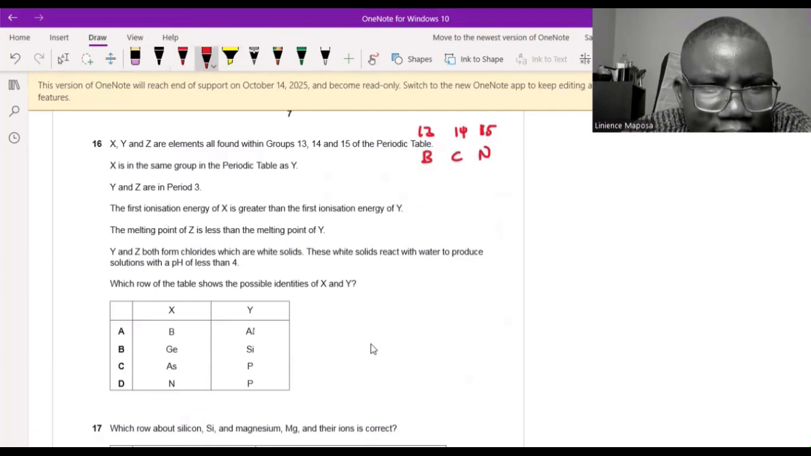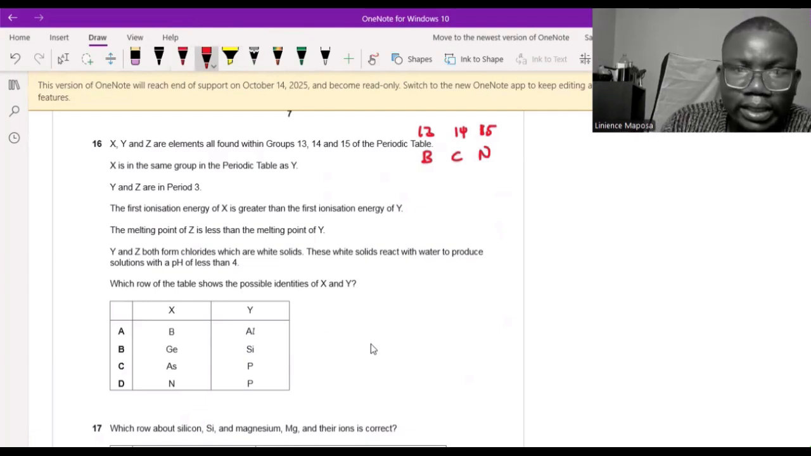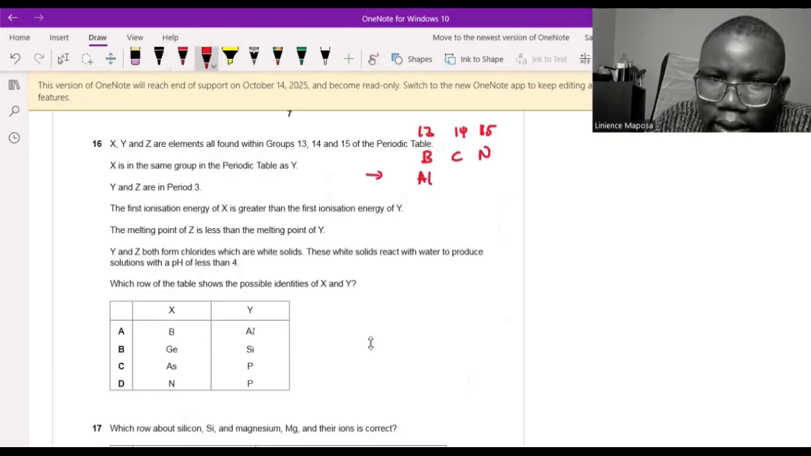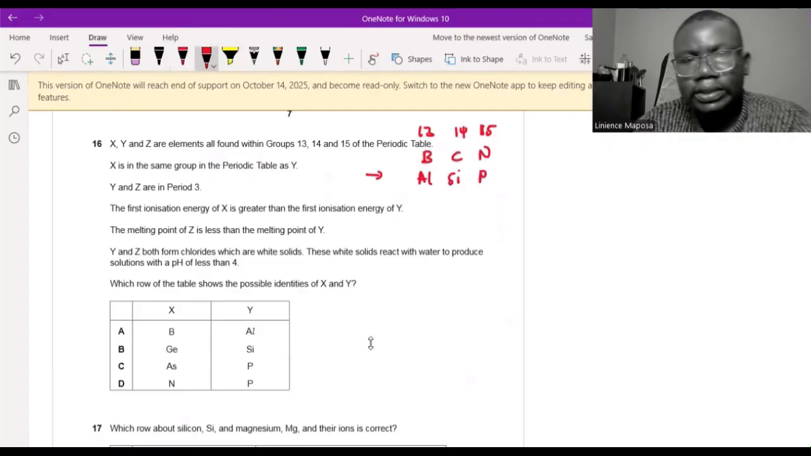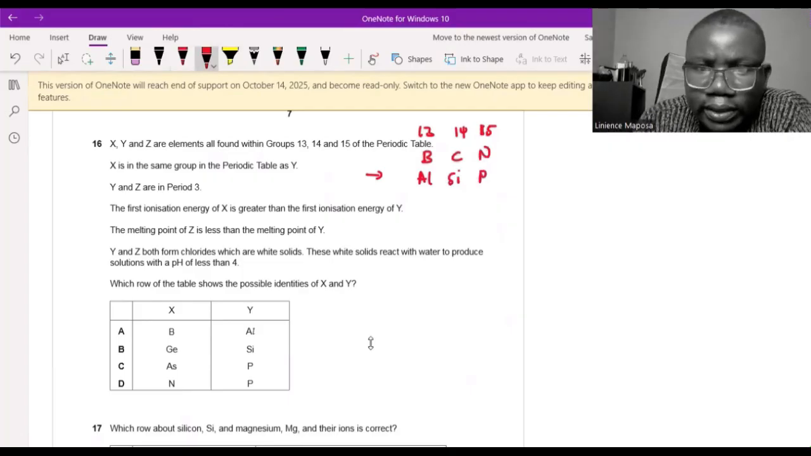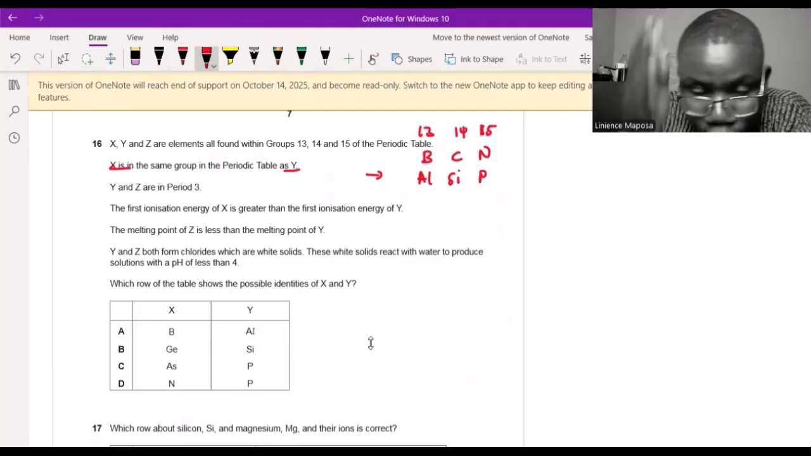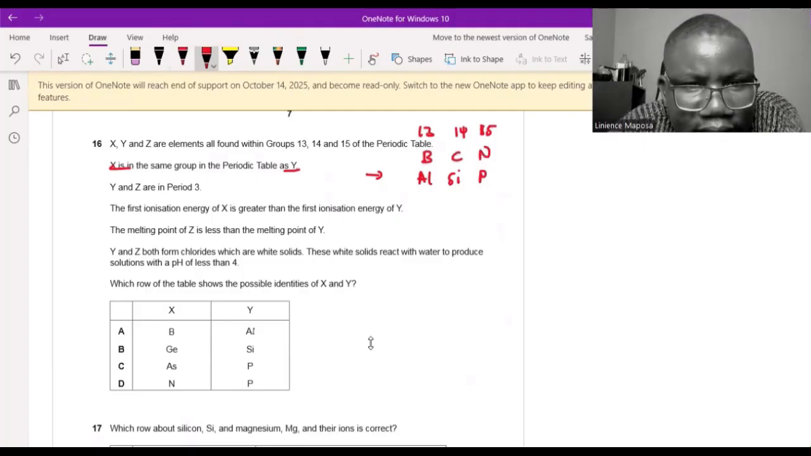But Y and Z are in period 3. Period 3 is below, right down here. It's aluminum, silicon, phosphorus. So Al, silicon, and phosphorus. So this is the situation. That's period 3. And then the first ionization energy of X is greater. Remember, X is the same group as Y. But the first ionization energy of X is greater than the first ionization energy of Y.